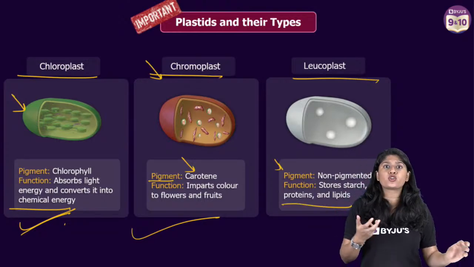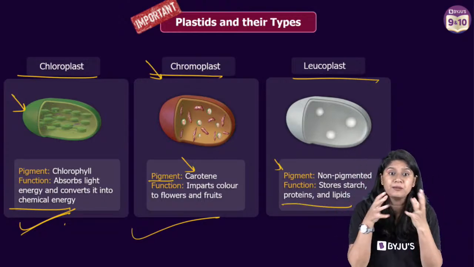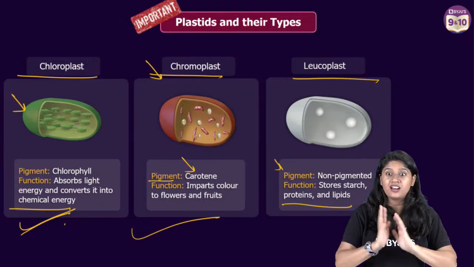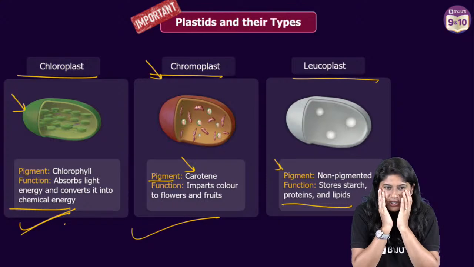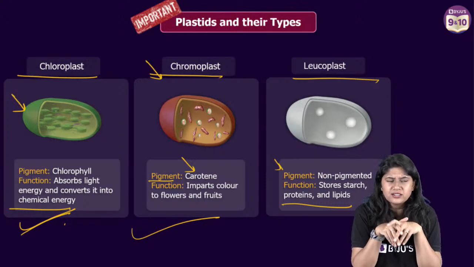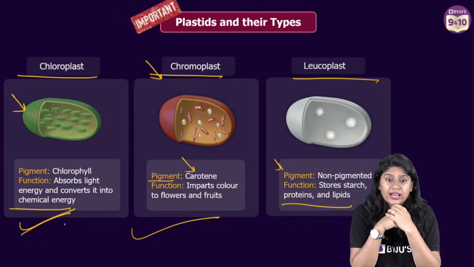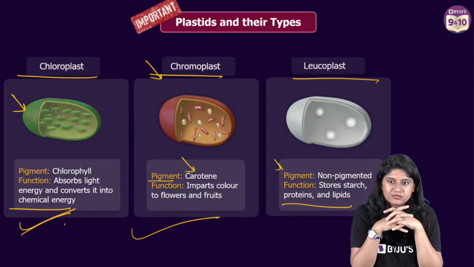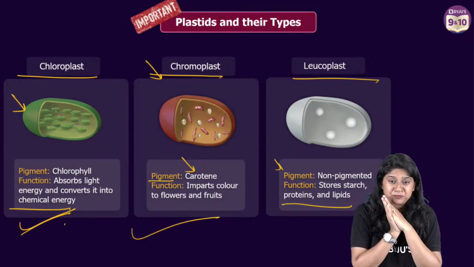They're usually found in the roots. Now everyone, tell me, have you seen any root which is colorful? Usually, roots are not that colorful. I know white is a color, but we usually call them colorless.